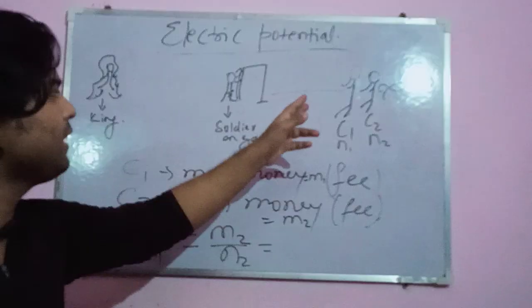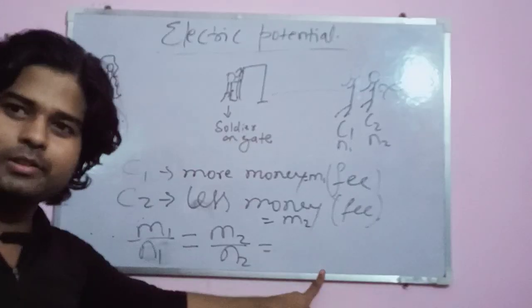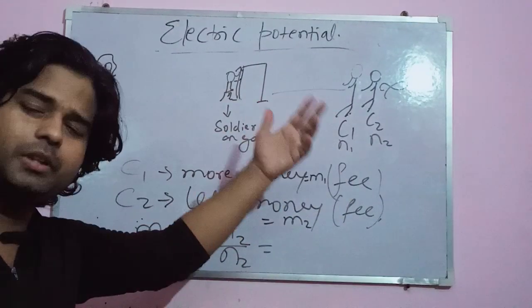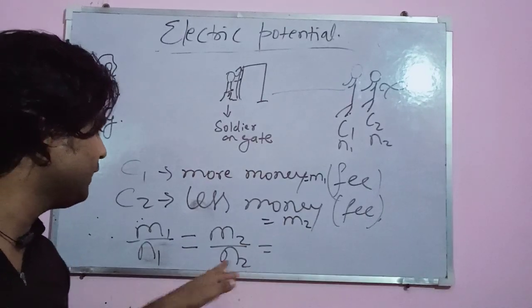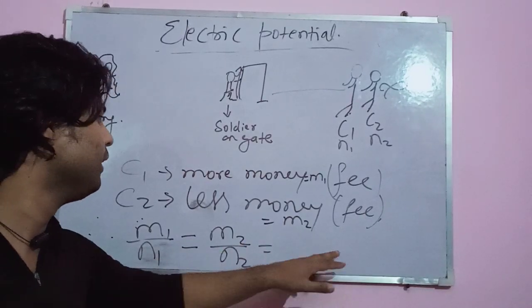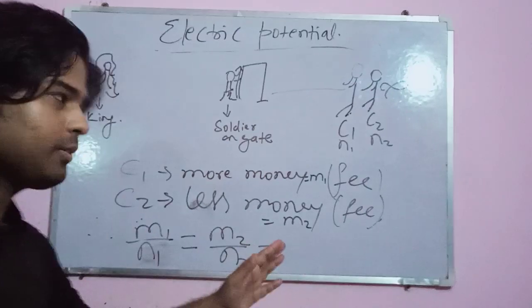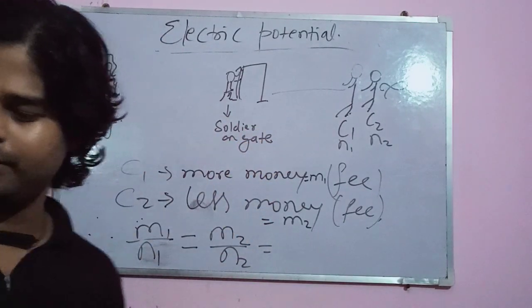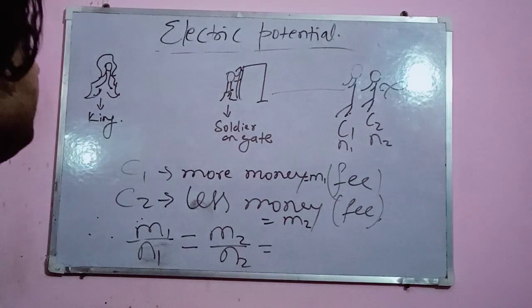And the ratio of those two is constant for any type of charge, whatever be the magnitude. That is potential. Here, this ratio is considered to be equal to the potential, and that is constant. Understood? This is the analogous example of the potential. Now I think it's quite clear.